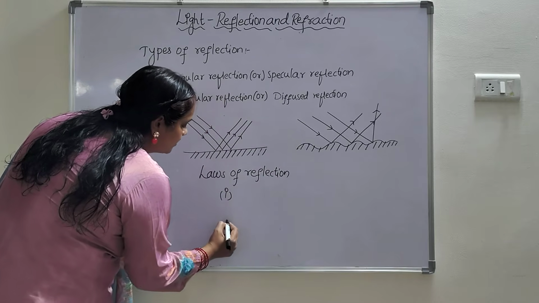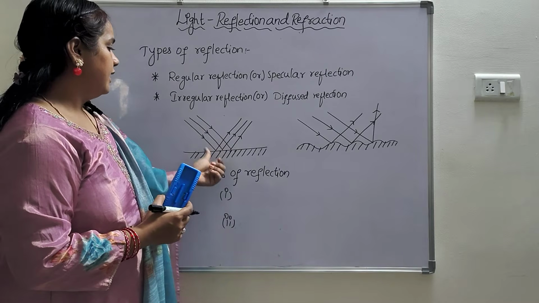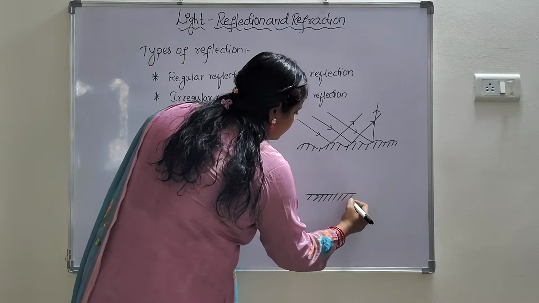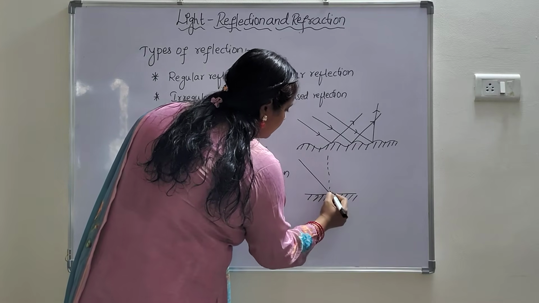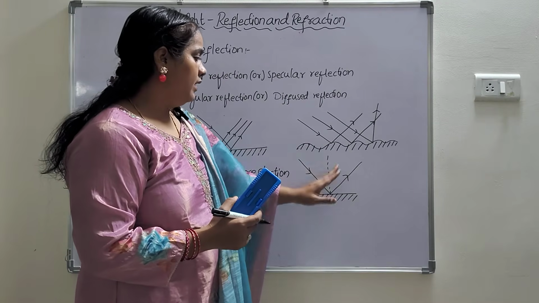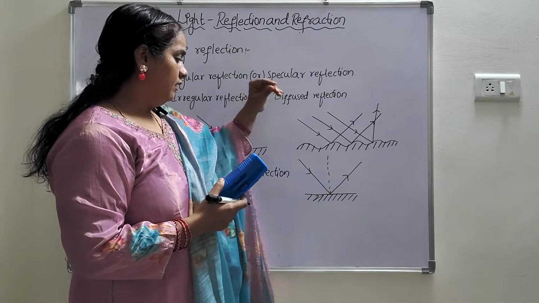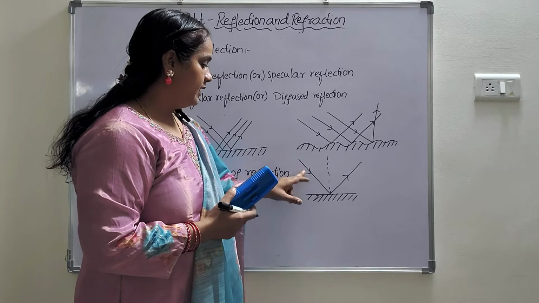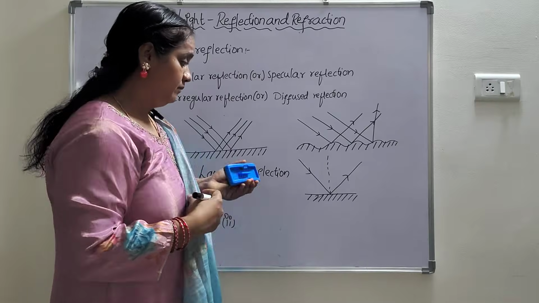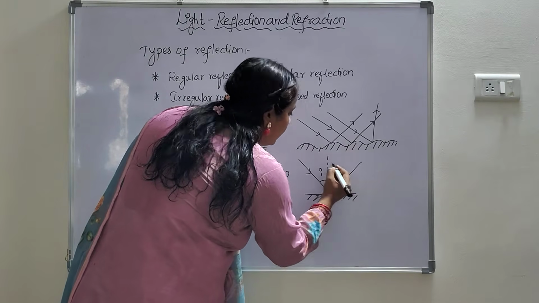Laws of reflection, first one and second one. So first law: incident ray, normal, reflected ray, all lie on the same plane. So what is the first law of reflection? Incident ray, normal, reflected ray, all lie on the same plane. What is the second one? Angle of incidence equals angle of reflection.